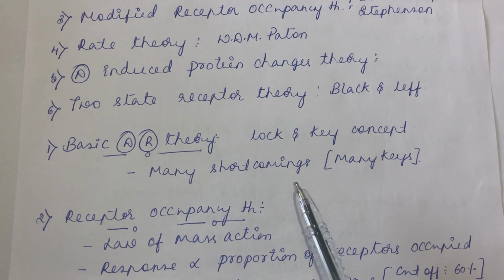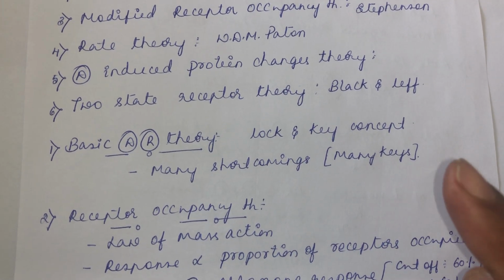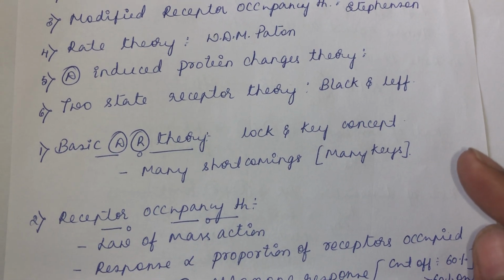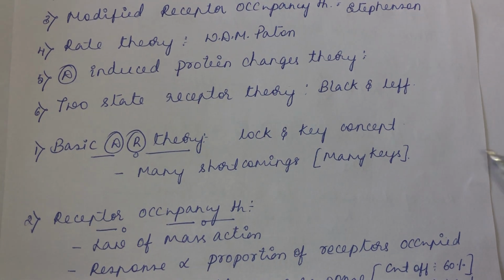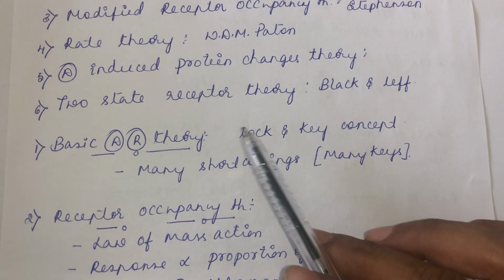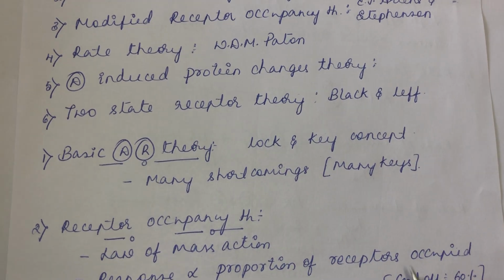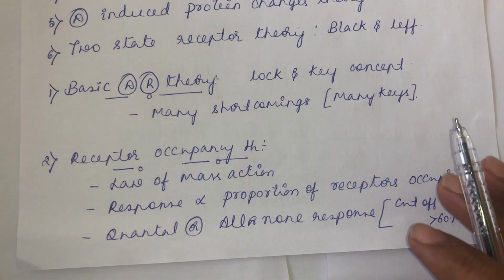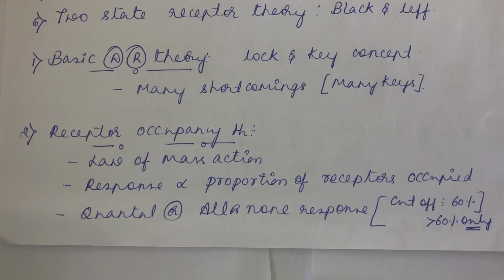But there are many shortcomings. Thieves manage to open a lock by using duplicate keys. Like that, many keys can be made to open a lock due to technology. So such shortcomings are there, and you cannot generalize this theory for all kinds of effects. Okay, then the second theory, the receptor occupancy theory.